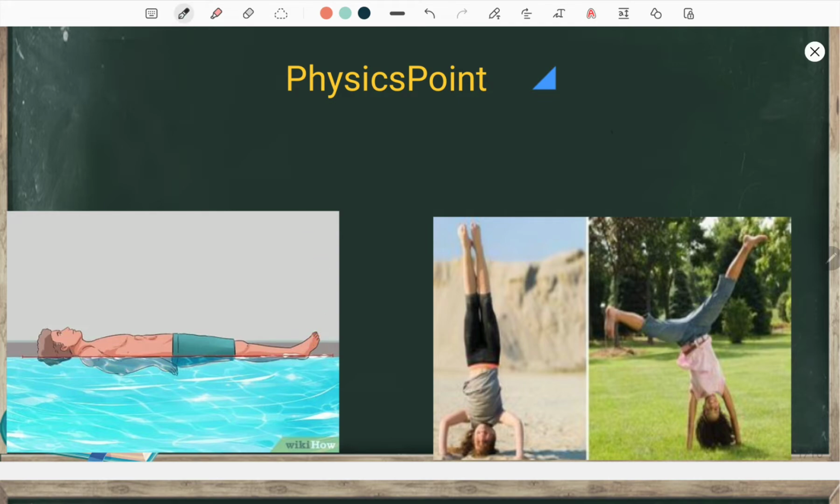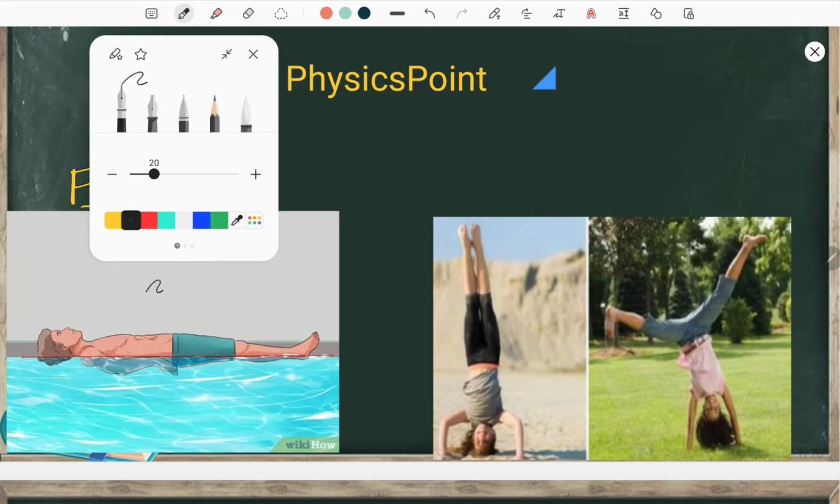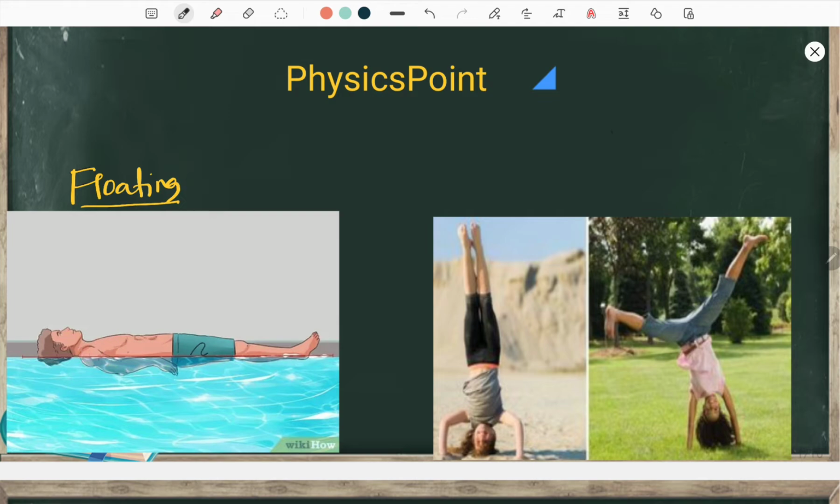All right. Now, if you look at this person, he is floating in the water. How is it possible? I mean, what is happening here? Now, look at this. This person is floating. Why? What is the reason for that?